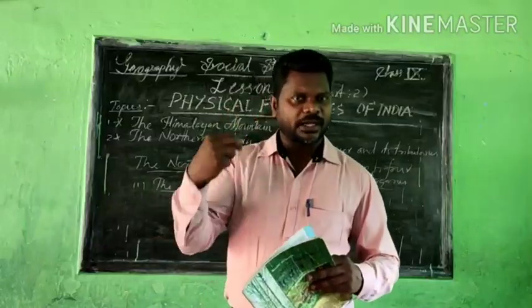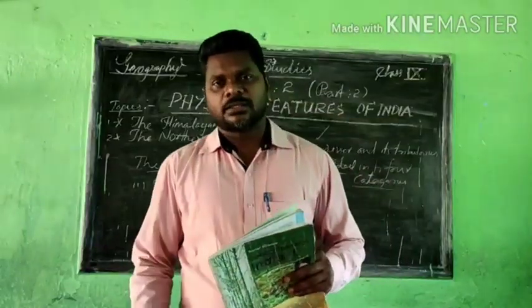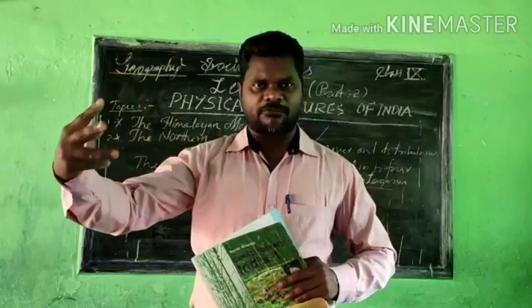And when we learned about the Himalayas, we understand that the Himalayas are divided into 3 different forms.